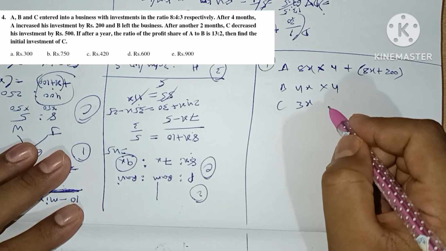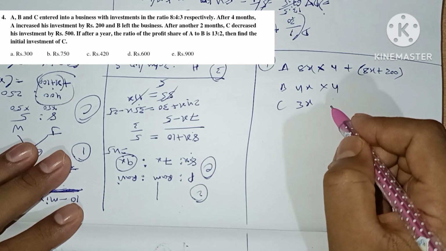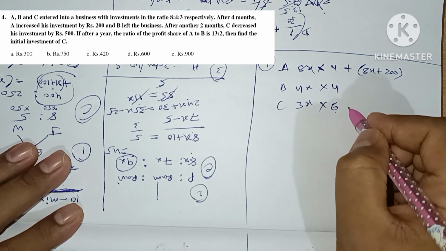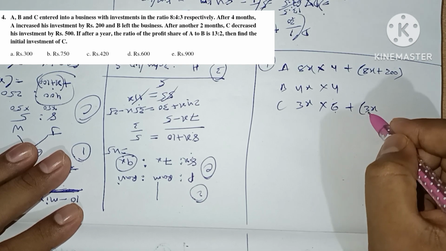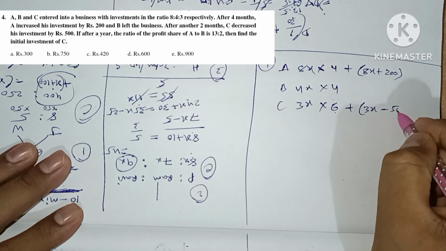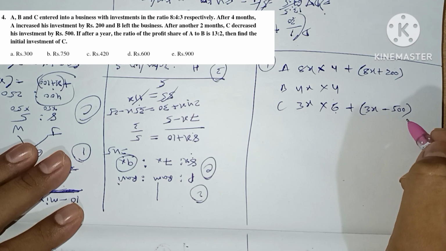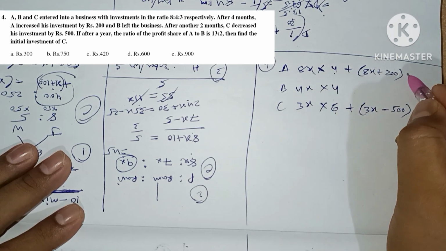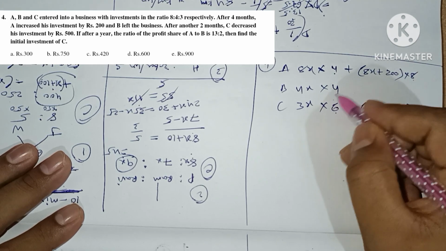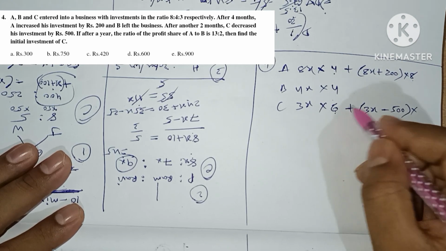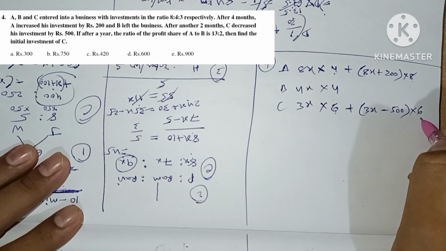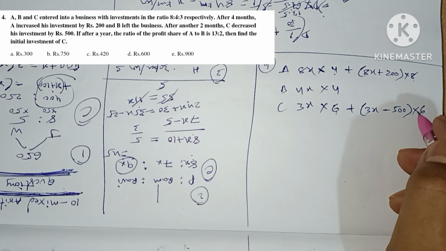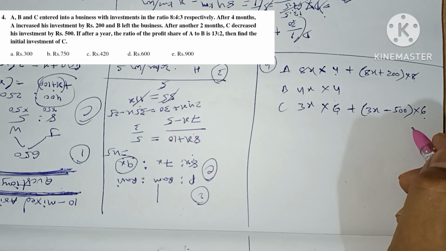After another 2 months, C decreased his investment by rupees 500. So after 2 more months means a total of 6 months. After 6 months, he decreased his amount by 500. If after a year, the ratio of the profit share of A to B is 13:2, then find the total investment of C. Here A completed 4 months, meaning 8 months at the increased amount, B was for 4 months, and C for 6 months.